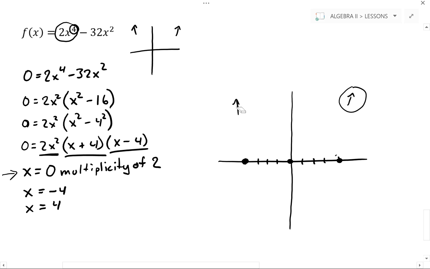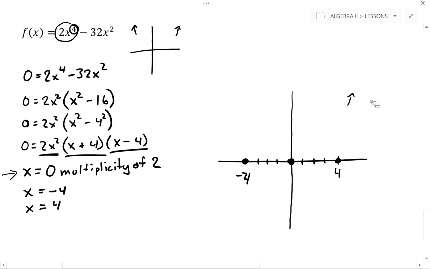When we graph a polynomial where one of the x-intercepts has a multiplicity that is even, so a multiplicity of 2, 4, 6, 8, 10, so on and so forth, we actually don't cross through at that point. So at 0, we don't cross through. At 0, we only touch and bounce away.